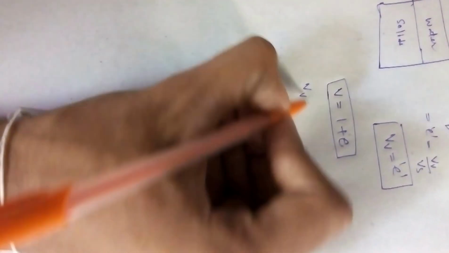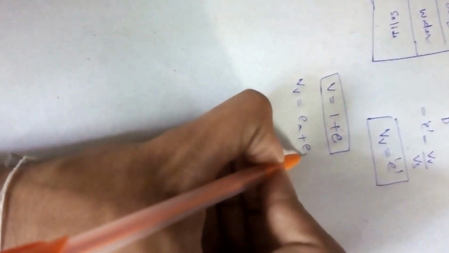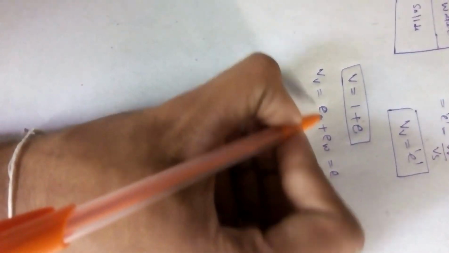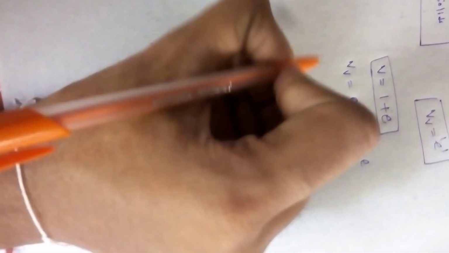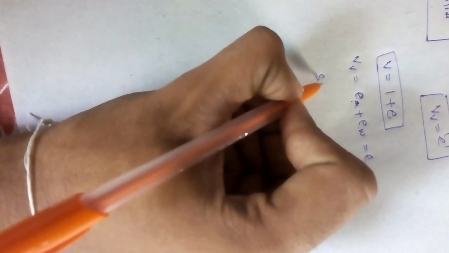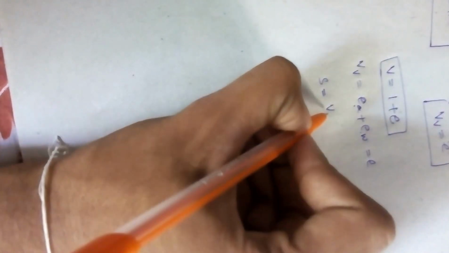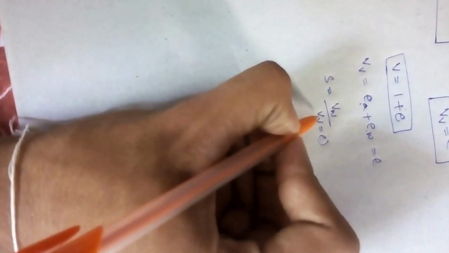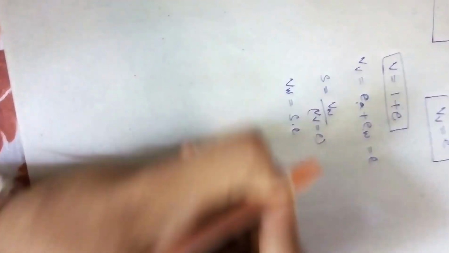The volume of voids is equal to the volume of air plus the volume of water. e suffix a is nothing but the void ratio of air, or volume of air. To find out this volume of air and volume of water, we take the degree of saturation. Degree of saturation is nothing but volume of water to the volume of voids. Degree of saturation is S, and we know the volume of voids is e. So we get the volume of water as S into e.